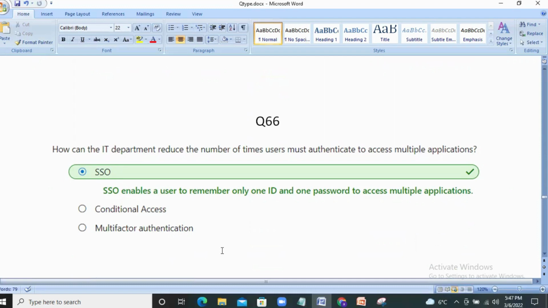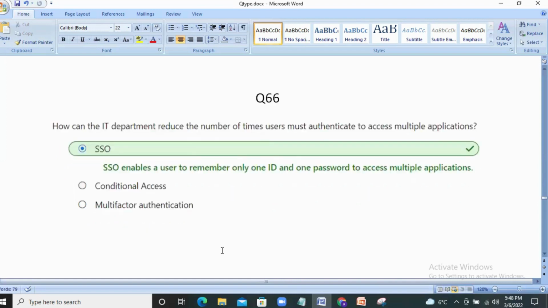And automatically there will be an option called continue with sign on, so that we don't need to provide our email ID every time. Rather, single sign-on will help to just sync with our organization-level user ID and credentials. Hence, the first one is the right choice. SSO enables a user to remember only one ID and one password to access multiple applications.